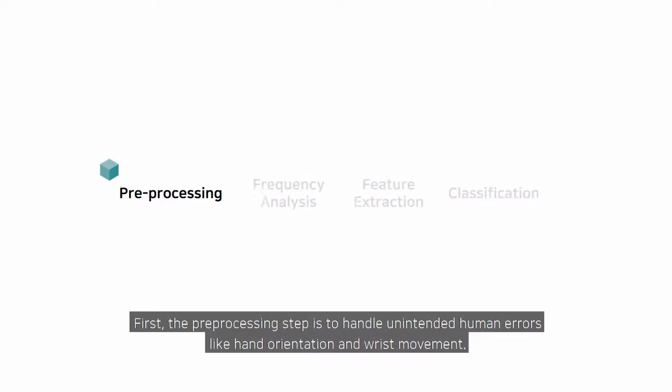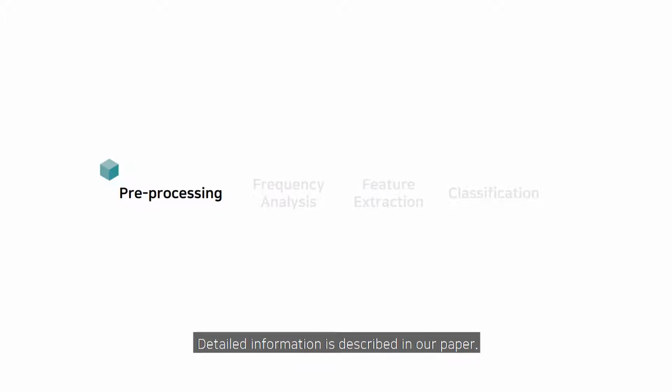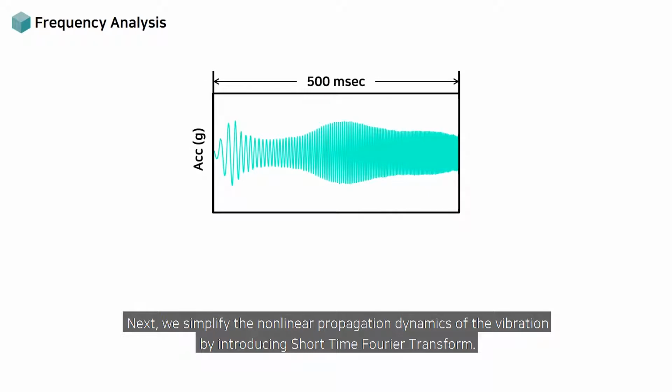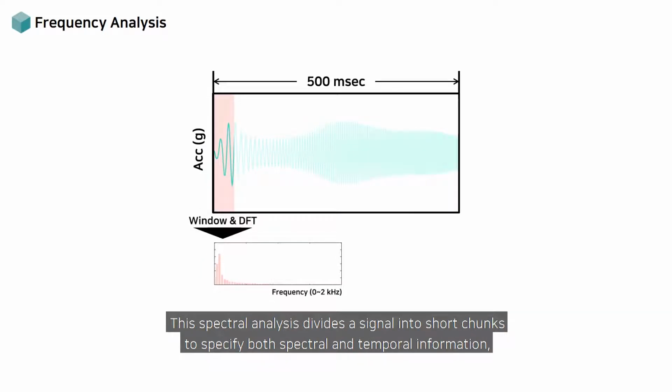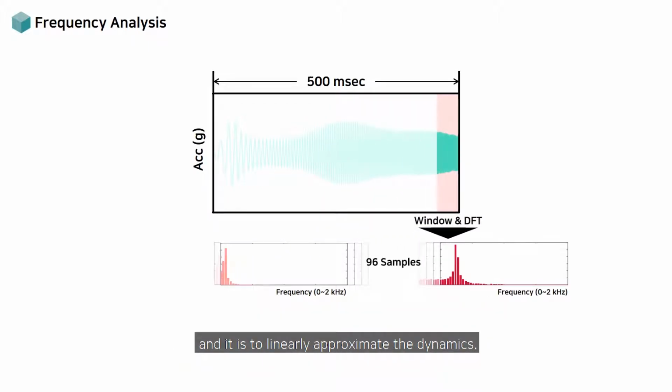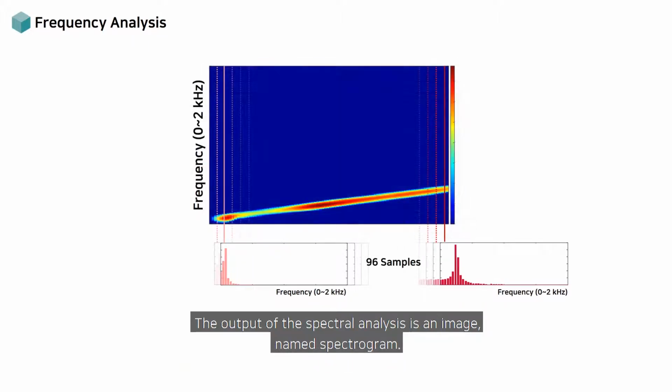First, the pre-processing step is to handle unintended human errors like hand orientation and wrist movement. Detailed information is described in our paper. Next, we simplify the nonlinear propagation dynamics of the vibration by introducing short-time Fourier transform. This spectral analysis divides a signal into short chunks to specify both spectral and temporal information, and it is to linearly approximate the dynamics. The output of the spectral analysis is an image, named spectrogram.